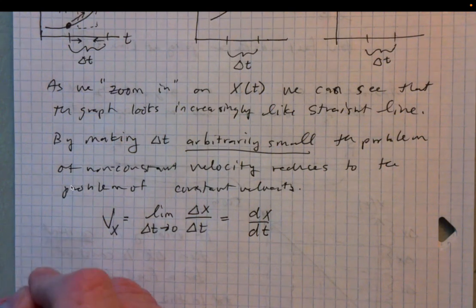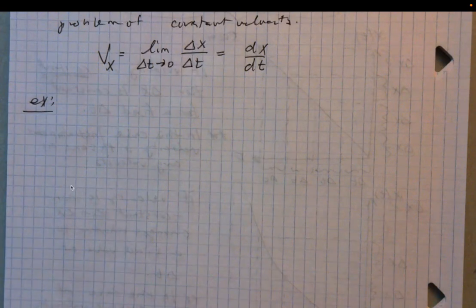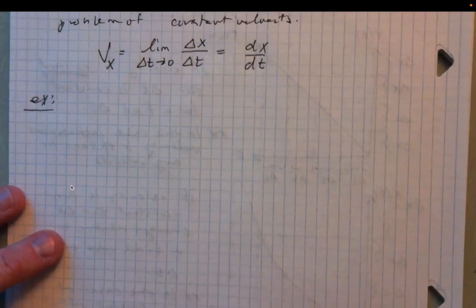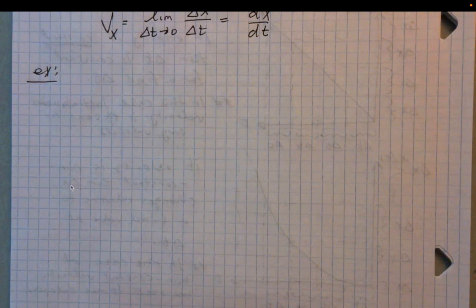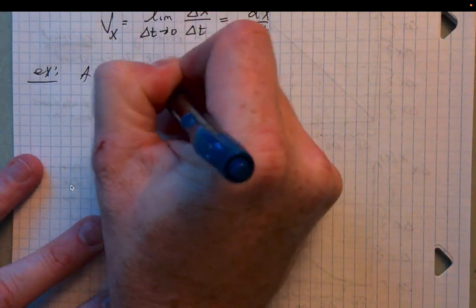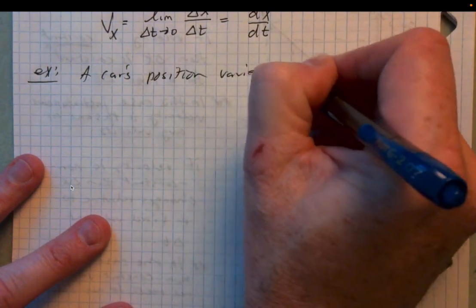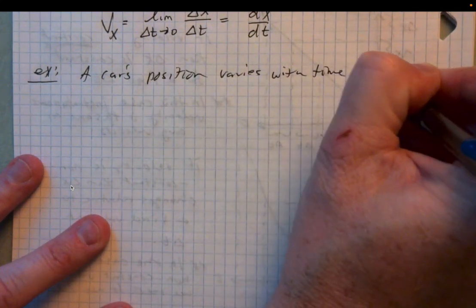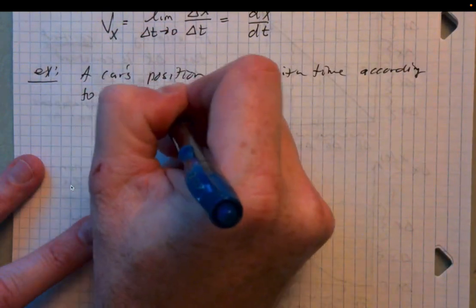So let's do an example, kind of bringing a bunch of this together. We'll again use the idea of a car moving in an idealized straight line motion, right? So a car's position varies with time according to the equation.